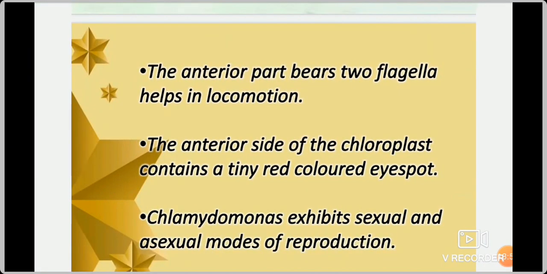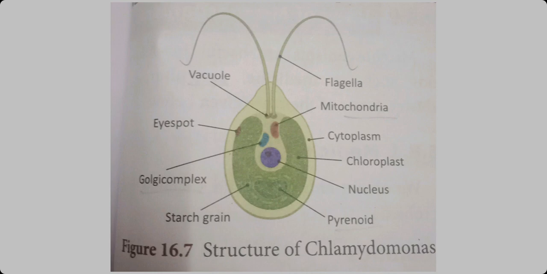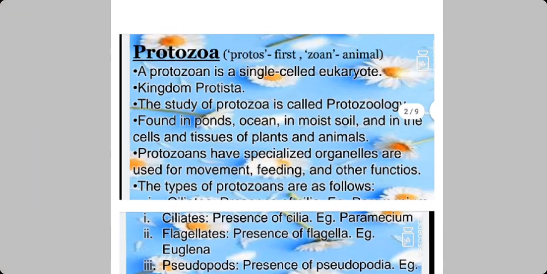And see here, the anterior part bears two flagella, which help in locomotion. The anterior means the front part. The anterior side of the chloroplast contains a tiny red colored eye spot to travel from one place to other place in the dark area. Then I told about the reproduction, sexual and asexual modes of reproduction. Have you understood clearly? Then next we are going to see about protozoa.